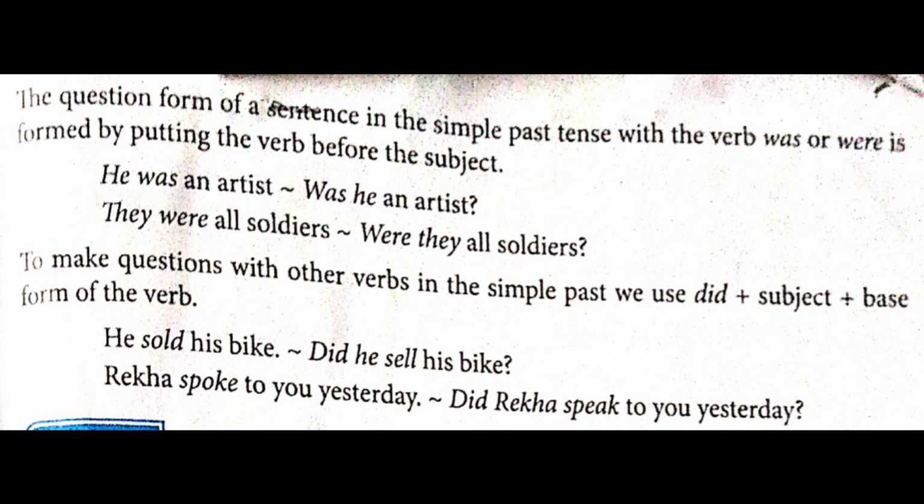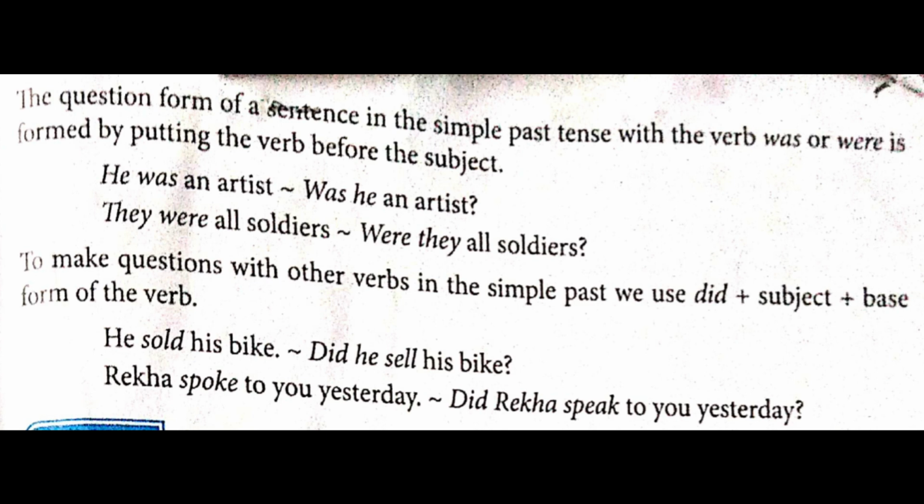Next one, to form questions on page number 77, students, we have the question form of a sentence in the simple past tense with the verb was or were is formed by putting the verb before the subject. So here interchange of position will be done. Subject will come in the second position where the auxiliary verb is, and then the auxiliary verb will come in the first position.